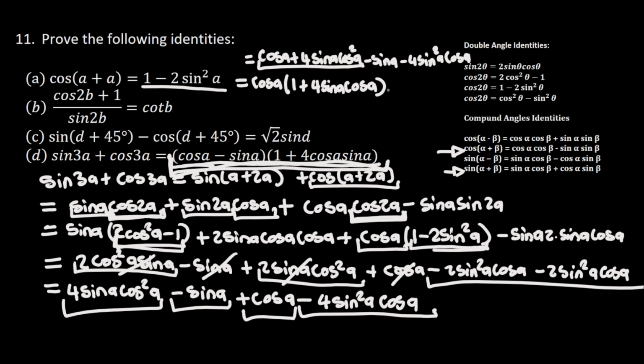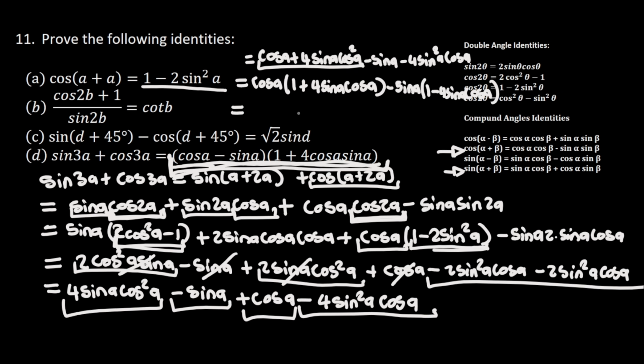I'm running out of space here, and then here I'm going to factor out a negative sine of a so that I get 1 minus 4 sine of a cos of a. Sorry for writing on top of these double angle identities here. I do not have any space.